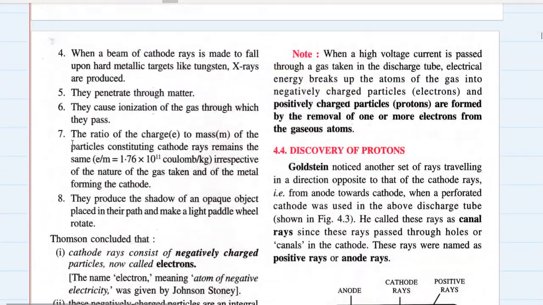We have to study 8 properties of cathode rays and you will know everything about cathode rays.